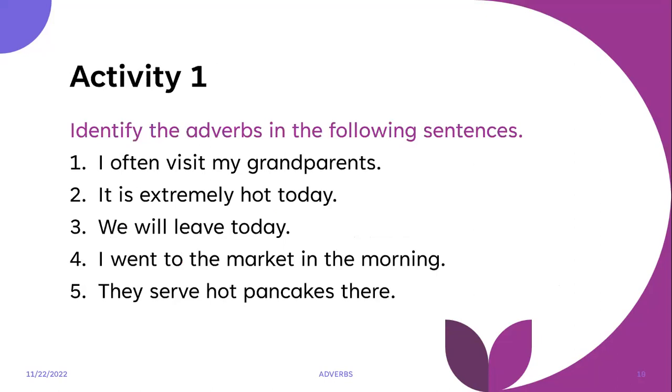So here we have a little activity. It says, identify the adverbs in the following sentences. For one, we have, I often visit my parents. Two, it is extremely hot today. Three, we will leave today. Four, I went to the market in the morning. Five, they serve hot pancakes there. So you can pause the video and try for yourself first, and then you can unpause the video and continue on to the answers.